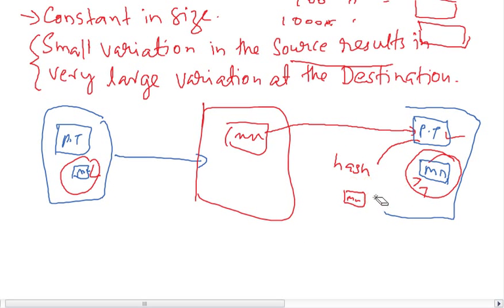If they do not match, the message is tampered. If the message is tampered, then when you hash it, you get a totally different message digest, which will not tally with this. So if it is not the same, that means the data is tampered.